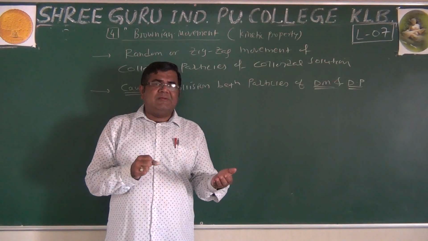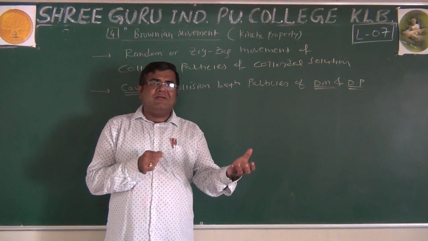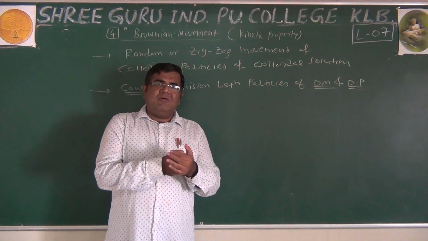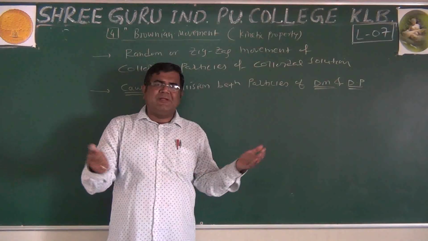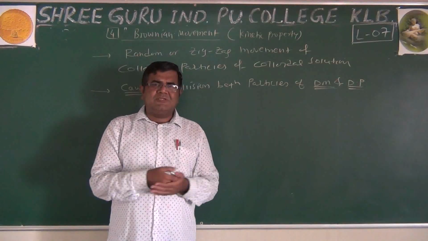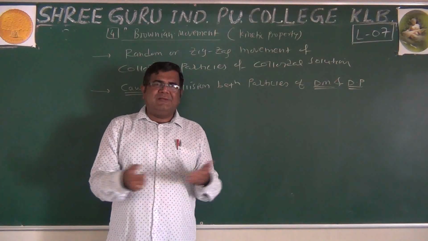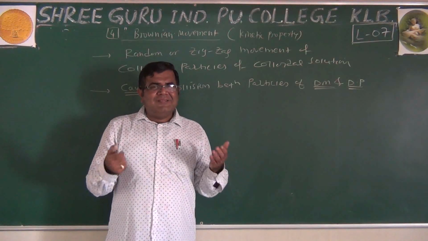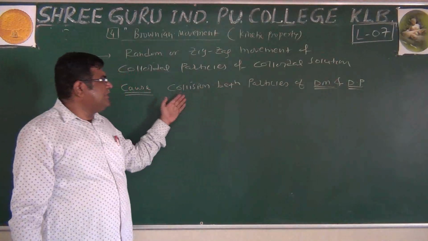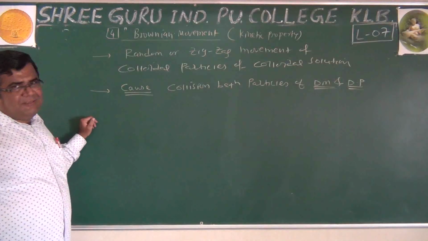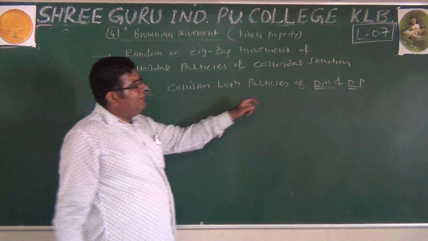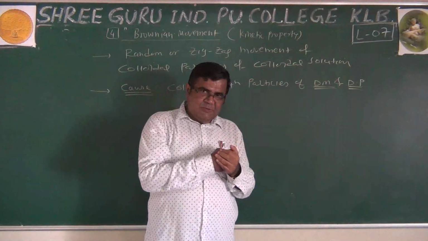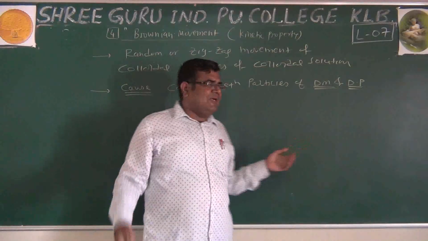Just like on the carom board, the striker and the coin. The striker is moving, it collides with the coin, and then the coin starts moving depending on the force. Of course, it's not random. If you play carom and you are an expert, it is not random, otherwise it is random there also. But the thing is that with the collision between particles of dp and dm, the continuously moving dispersion medium particles collide with them, they transfer their kinetic energy to them, and then they start moving.